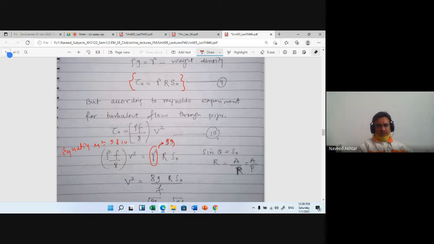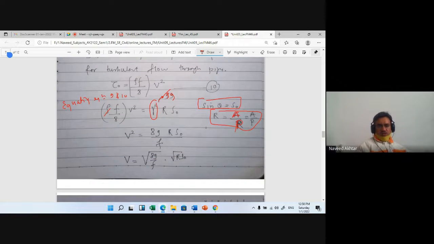So this rho will be cancelled, and sin theta is nothing but S0, and hydraulic mean depth is nothing but A upon P. So we put the value. V square is equal to, rho will be cancelled, g will be there, so V square is 8 g into R S0 divided by f. We will write the under root. So V is equal to under root of 8 g upon f into R into S0.